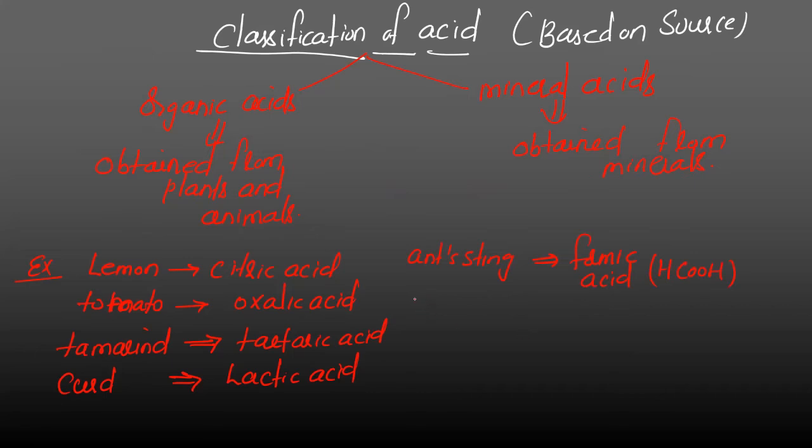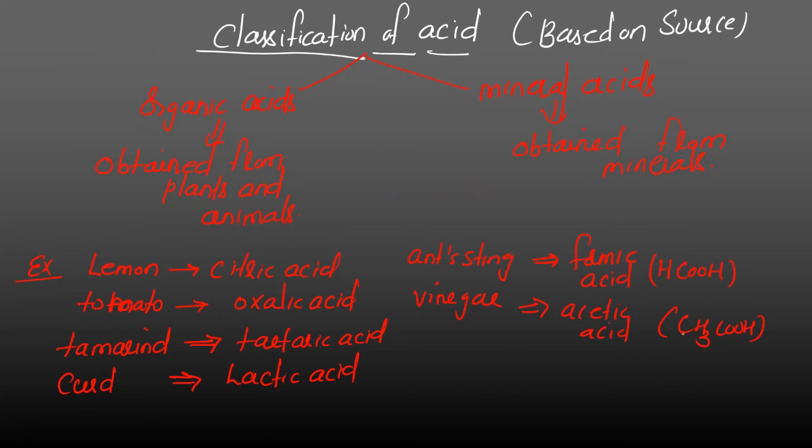Similarly, vinegar, which we use with noodles and all. This vinegar contains acetic acid. Formula is CH3COOH. So these are the organic acids which are obtained from plants and animals.